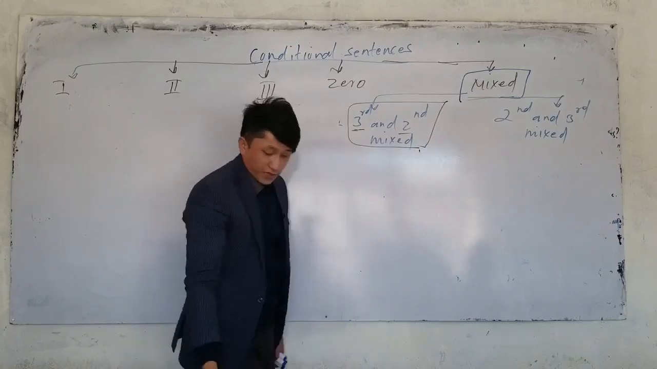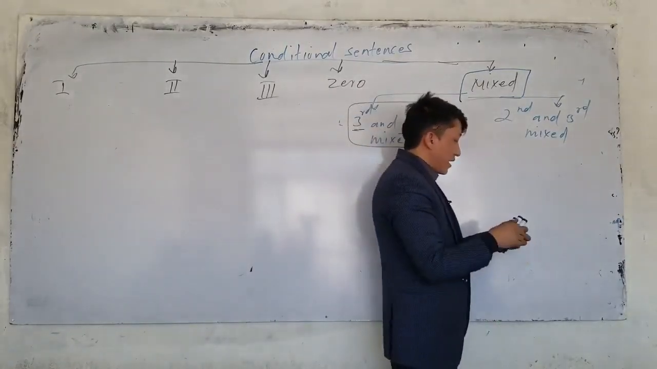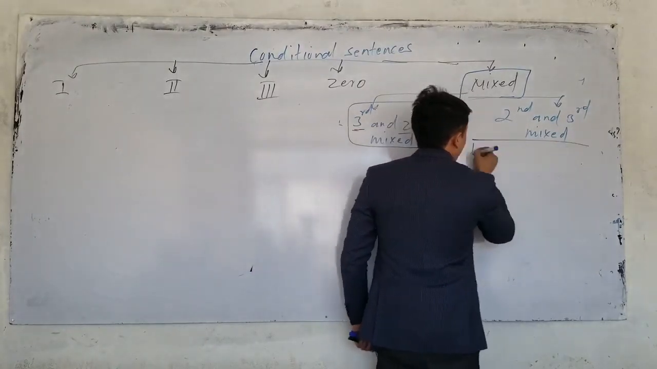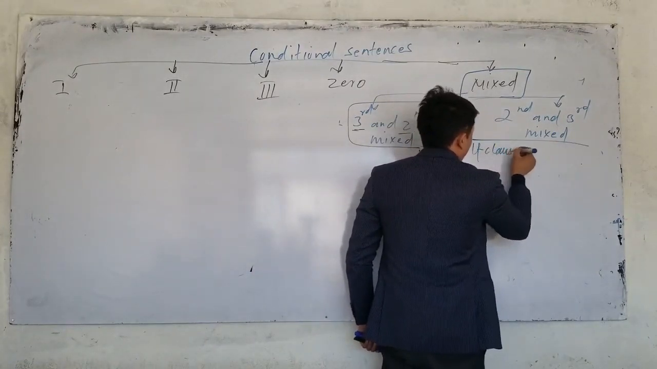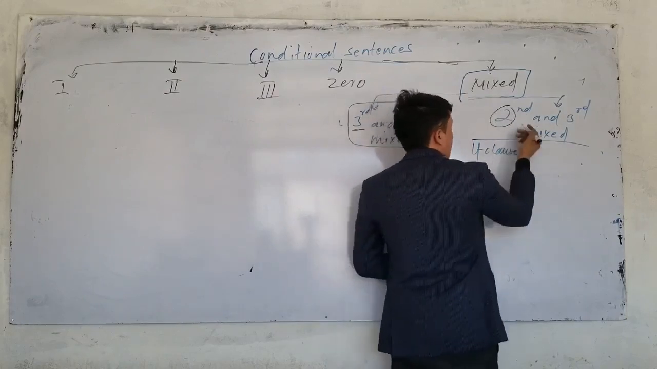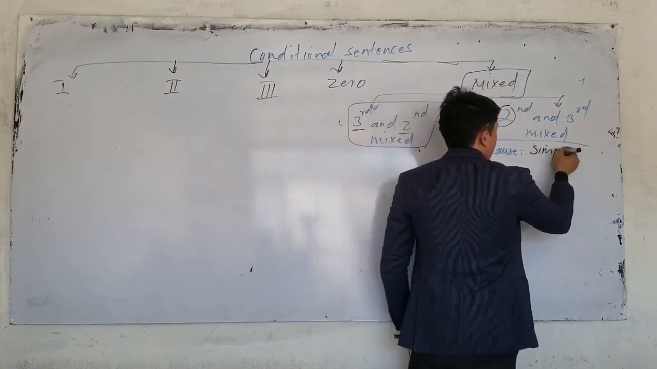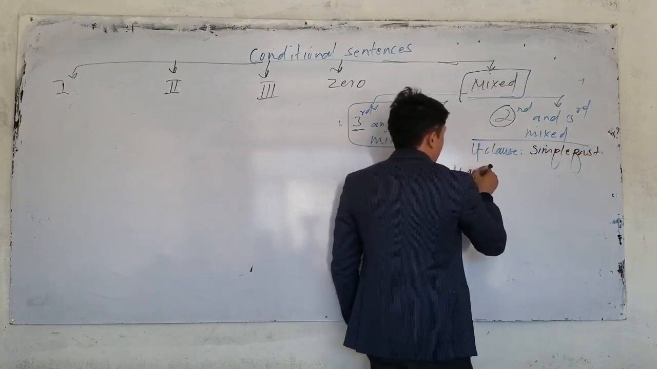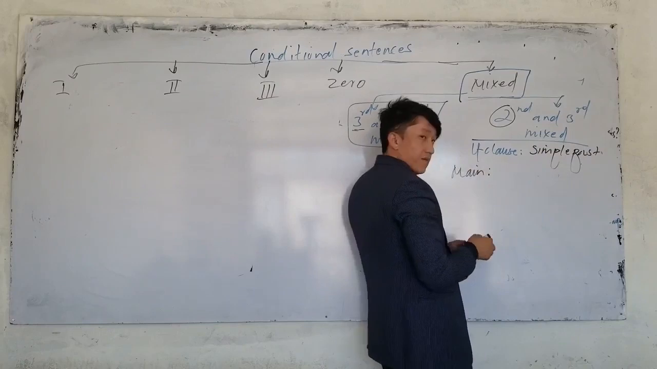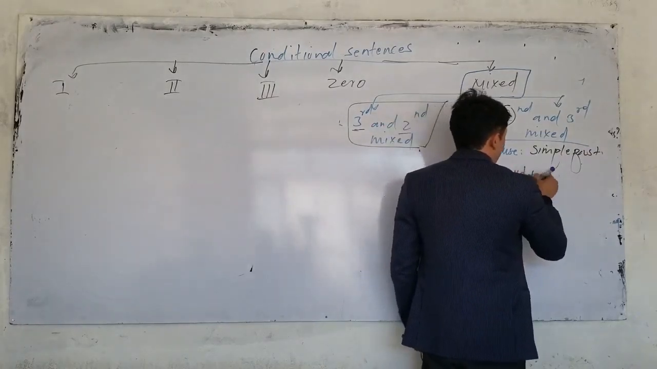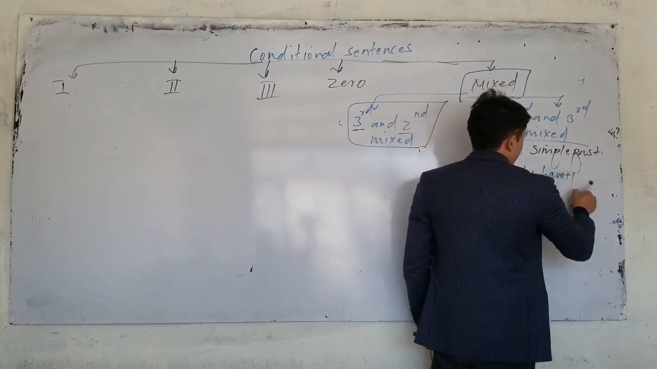So let's go to the next type. I will write it here. In type second and third, we again have an if clause and a main clause. What is the if clause in type 2? Simple past. And the main clause is from type 3. What is the main clause in type 3? If you remember, would plus have plus past participle.